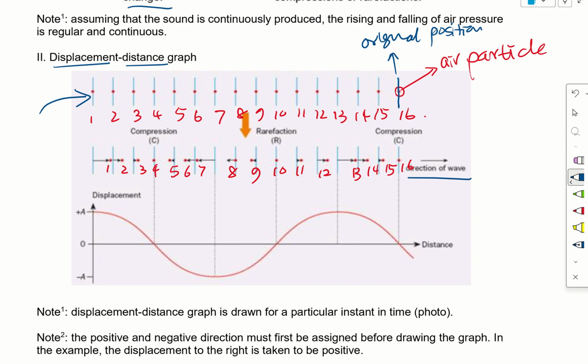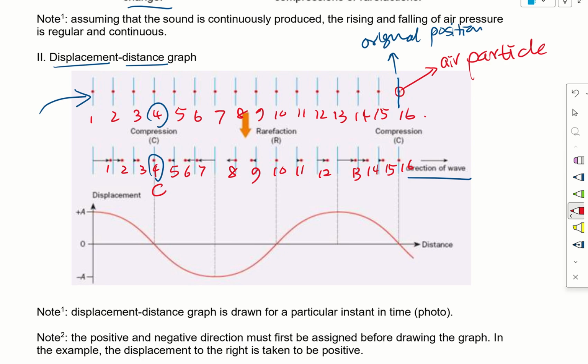If we map each air particle to the next diagram, we can see that particle 4 didn't move. It is still staying in its original position. Then we look at the left and right of particle 4, which are particles 3 and 5. Particle 3 is moving towards particle 4, and particle 5 is moving to the left towards particle 4. Therefore, particle 4 has particles coming close to it, which means it is a compression.